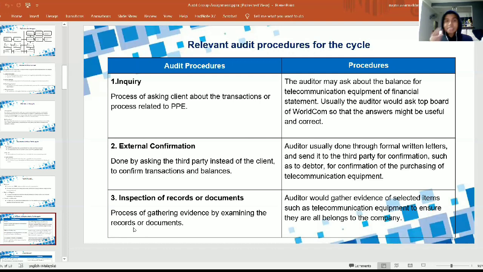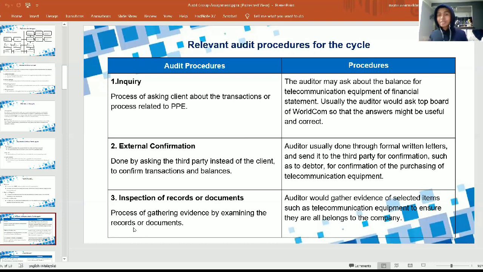Then the second one is external confirmation. External confirmation is done by asking a third party instead of the client itself to confirm transactions and balances. Usually it involves asking for confirmation from the bank, the client's debtor, or anyone involved in the balance or transaction in the company.